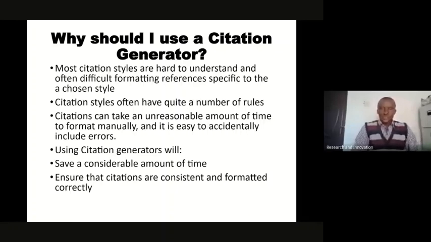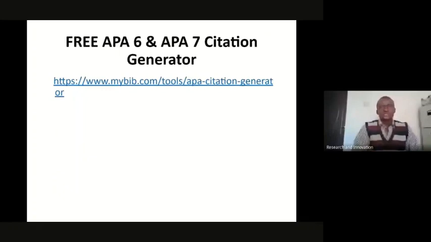We will just point out one of the various free citation generators that are there. We have the free APA 6 and APA 7 citation generator. The website is there for us to see. We'll take a brief look at what you can do with this citation generator, especially if you are working with APA. This is mybib.com. It has citation generators for other referencing styles apart from APA, but we'll take a look at that of the APA.